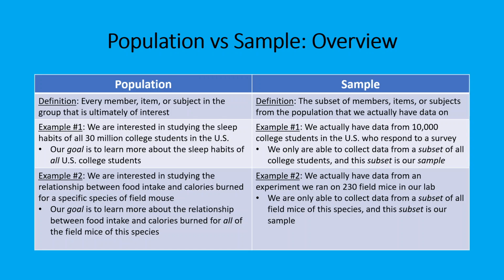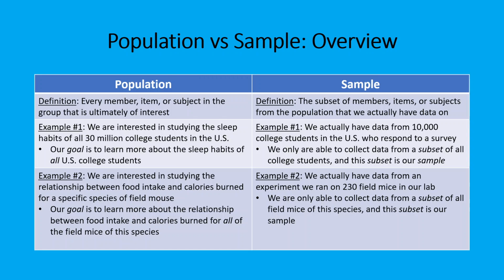In that instance, it all depends on your research question. If you are ultimately interested in a specific group, then that group is your population. And then the sample is whatever you have data from. So it's possible to have data for everybody in the population. If we think about that faculty salary data example, the population of interest was all faculty at UNC Chapel Hill.